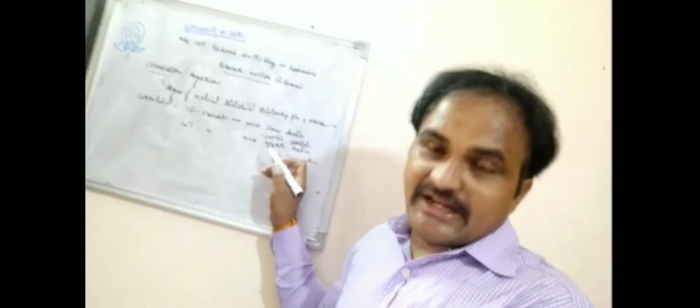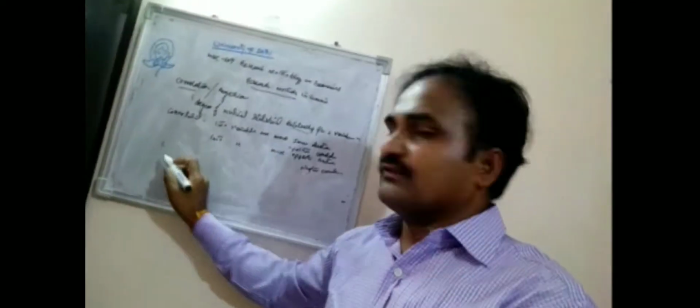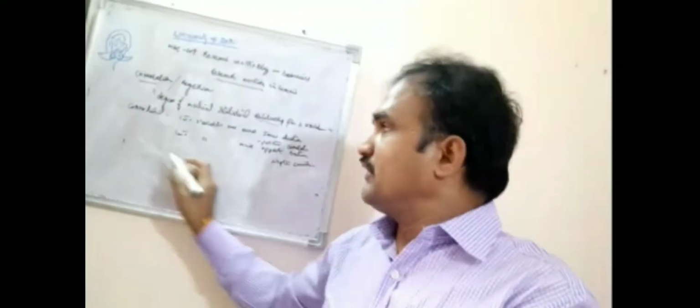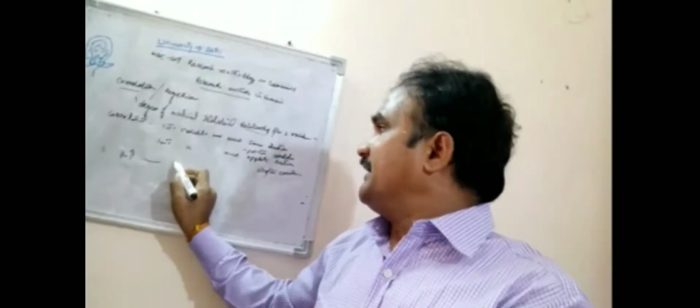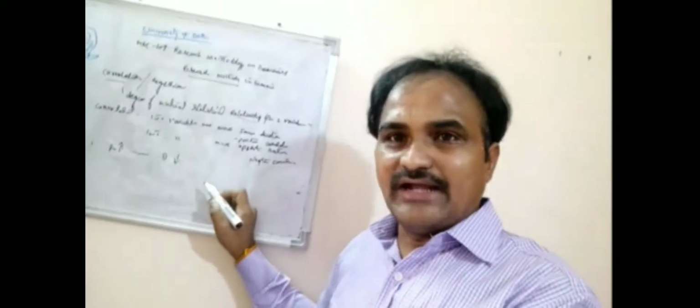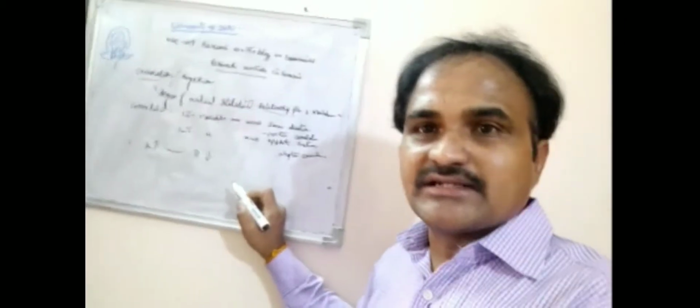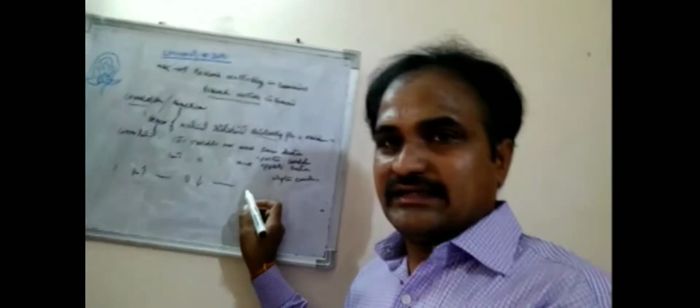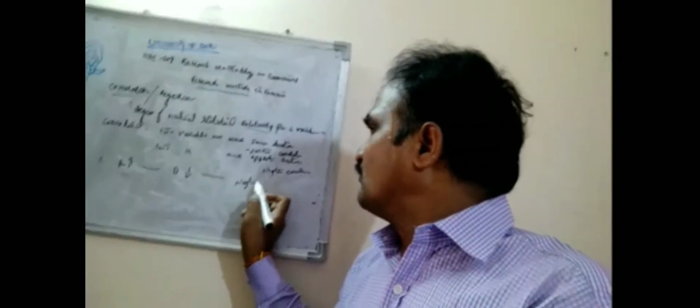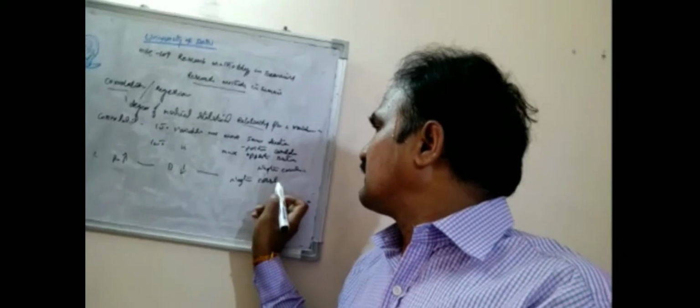For example, in microeconomics, if the price increases, demand will decrease. The relationship between price and demand is negative, moving in opposite directions, so it is called negative correlation.